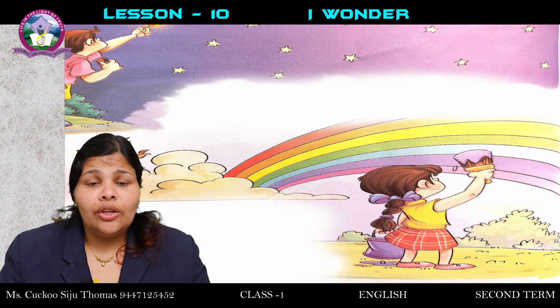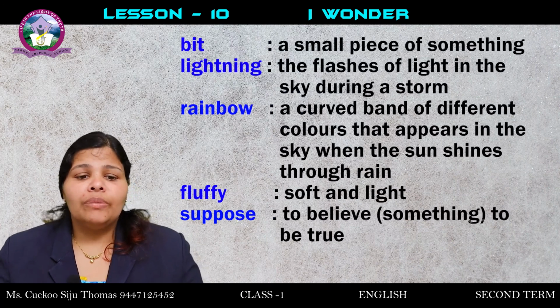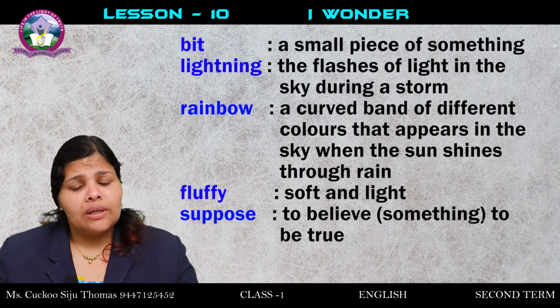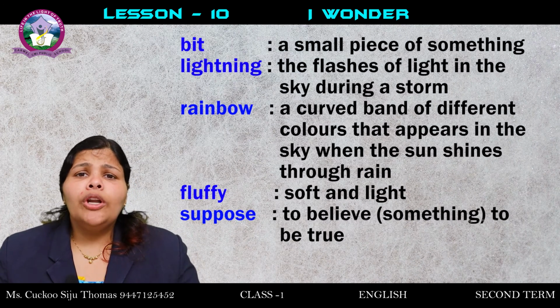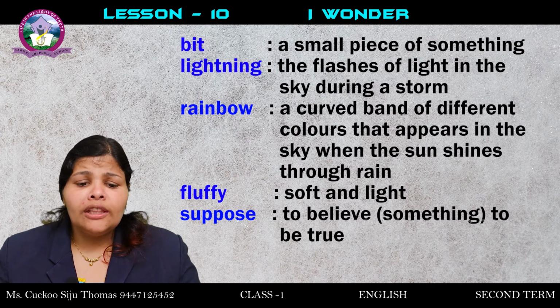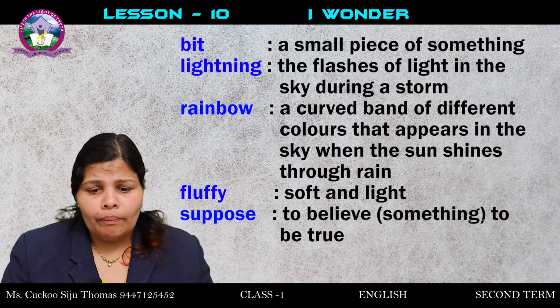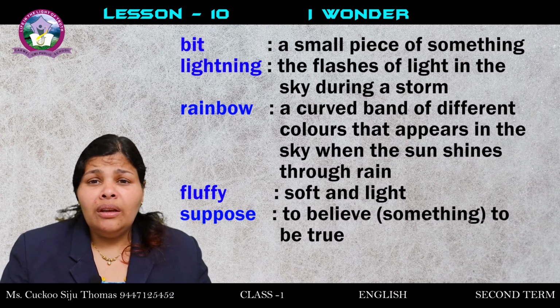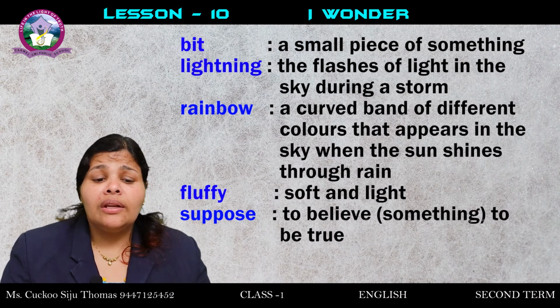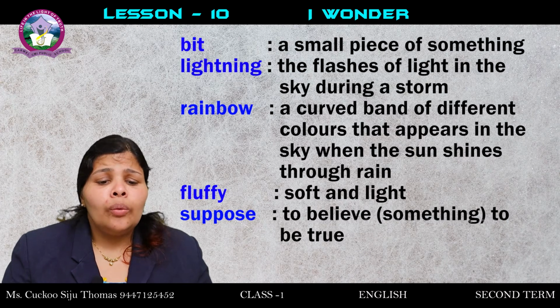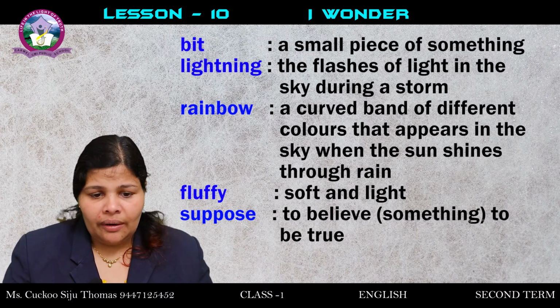So let us look at the new words. Bit, a small piece of something. What do you mean by lightning? The flashes of light in the sky during a storm. When heavy rain or heavy breeze is there, there is lightning. Rainbow, a curved band of different colors that appears in the sky when the sun shines through rain.